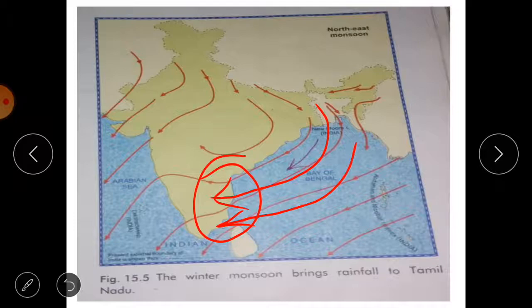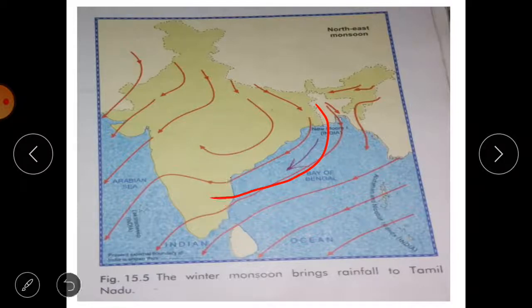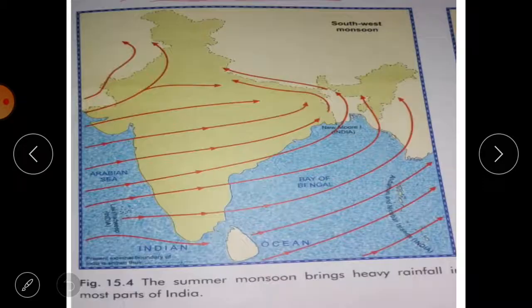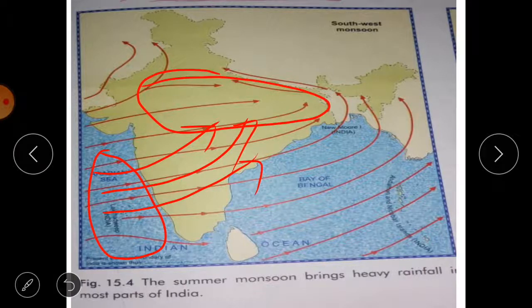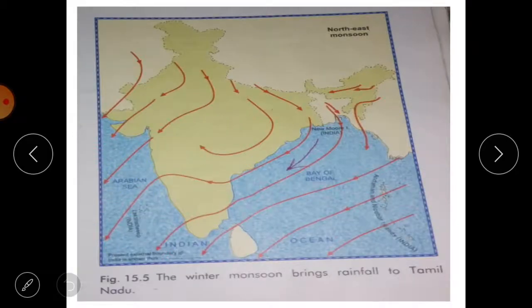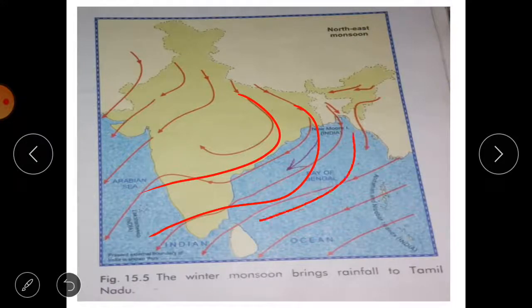Okay, and it is because of the difference between the temperatures of land and the ocean water. Once again you see here, this summer monsoon brings rain to the Indian subcontinent because there is a difference between the temperature of the ocean water, here the Arabian Sea, and the land, which is very hot during the summer, and that's why these winds from the sea blow towards the land. Okay, and in the winter season the opposite situation is there, winds are blowing from land to the sea in this way.